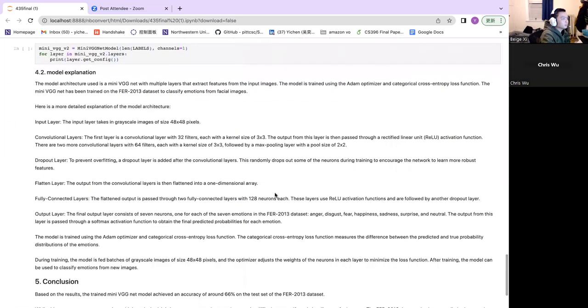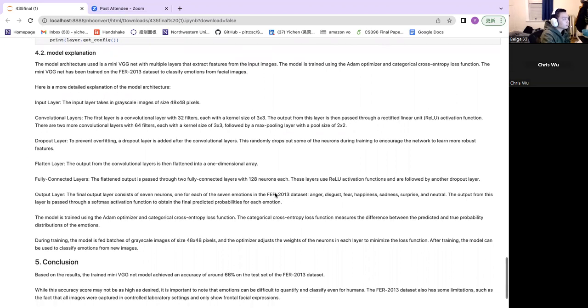Okay, so now let me explain the model in more detail. We use the mini VGGNet with multiple layers that can extract features from the input images. We also train the model using the Adam optimizer and cross entropy loss function. We trained the model on the FER 2013 dataset.